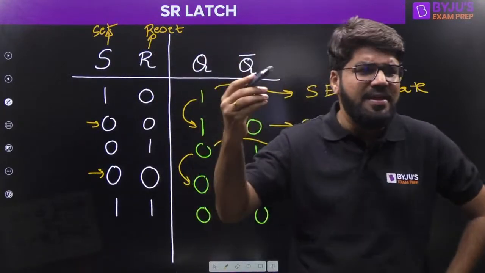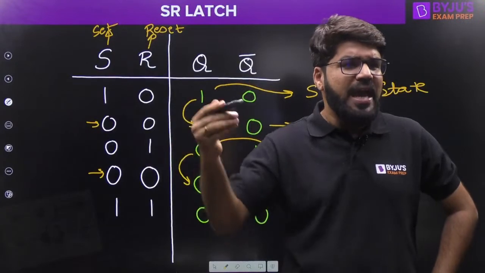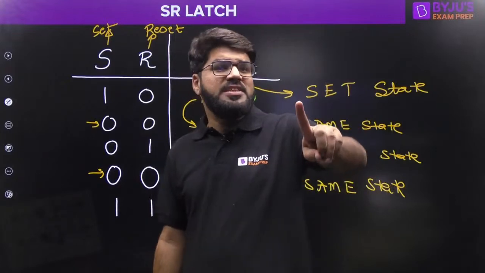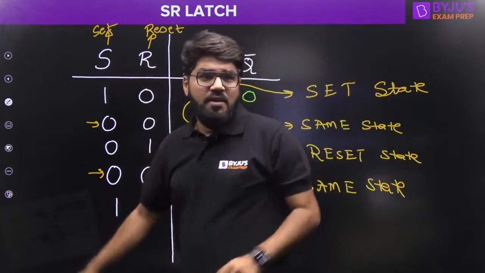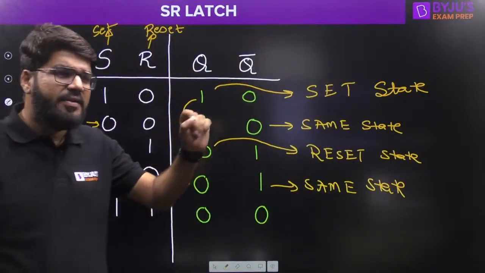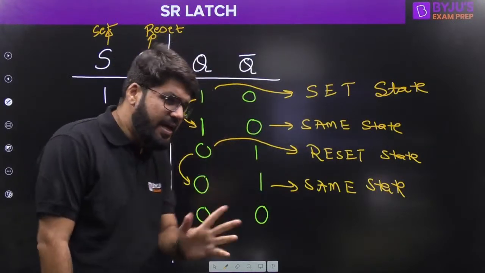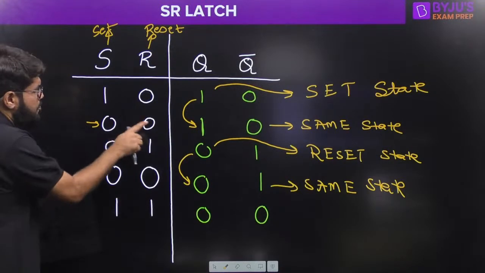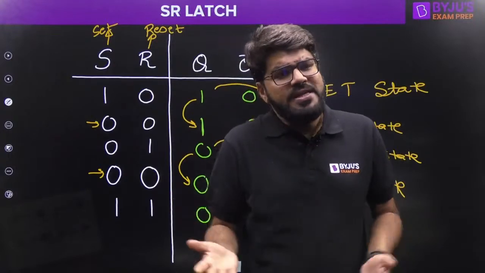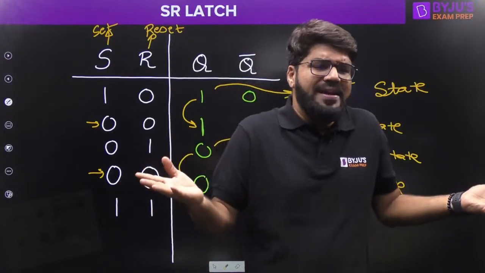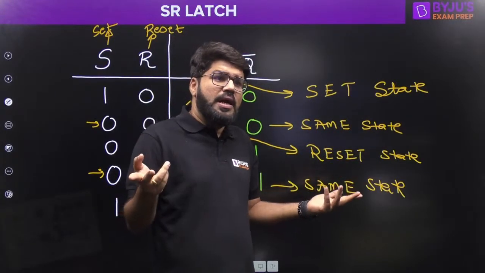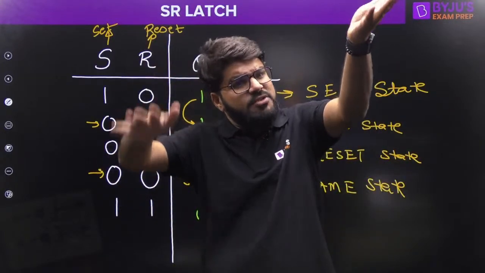I told you, otherwise the names can be anything: A, B, C, D, E, F, X, Y, anything you can name. But we name them S and R because one of the inputs is responsible for setting the device, S. One of the inputs is responsible for resetting the device, that input is R. So according to set and reset, we use the abbreviation SR latch. If both the inputs are 0, 0, the device doesn't change. So if you have to set, make S equal to 1. If you have to reset the device, make R equal to 1. If you want to maintain the previous state, don't apply any input: S0, R0.